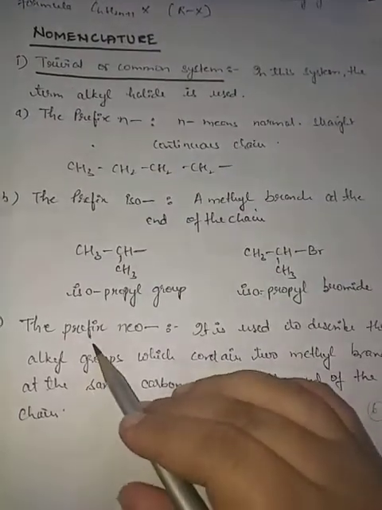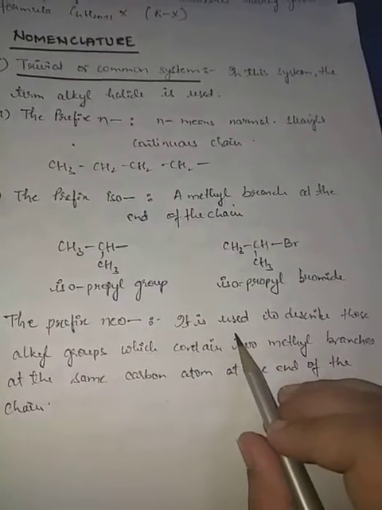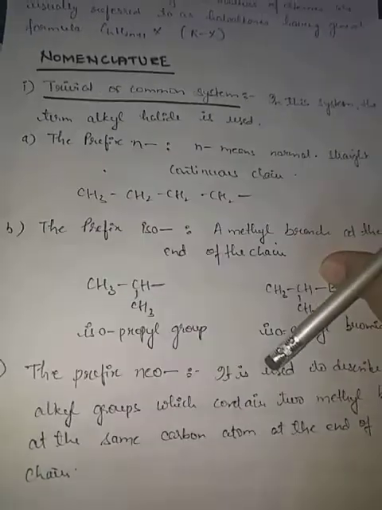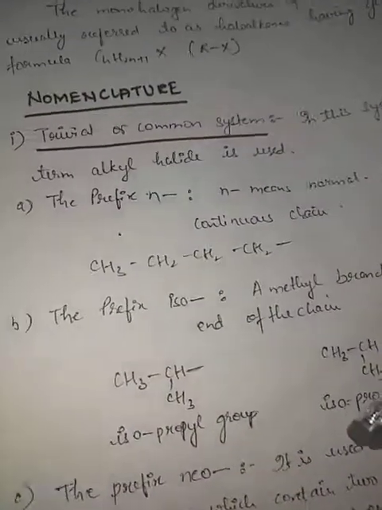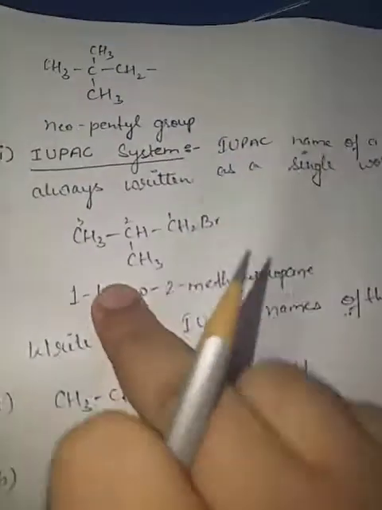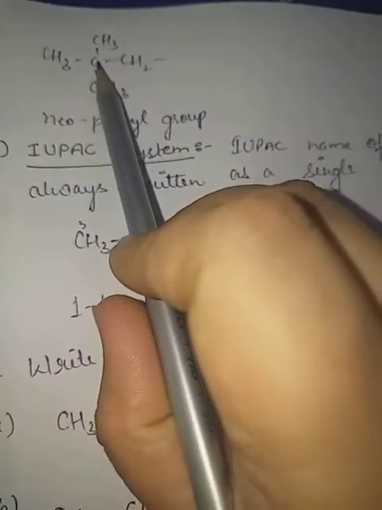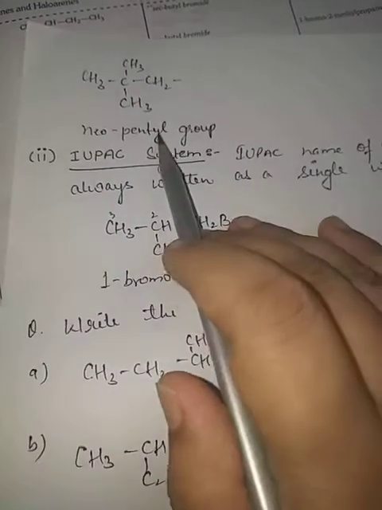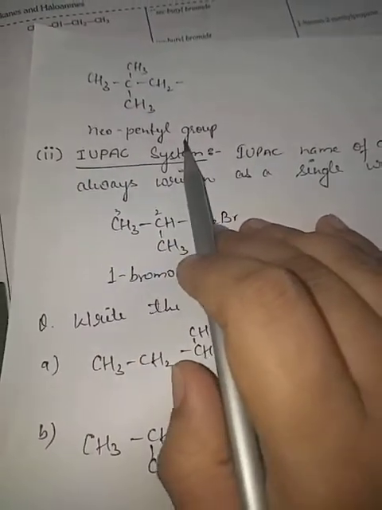Now the prefix neo is used to describe those alkyl halides which contain two methyl groups on the same carbon atom, where two more carbon atoms are attached to the carbon atom to which the halogen is attached. Like this example. See, this is the carbon atom, and to this carbon two more carbons are attached. So this is the neopentyl group.